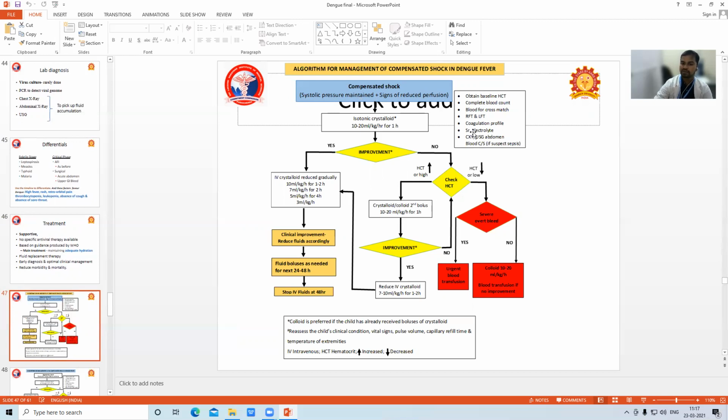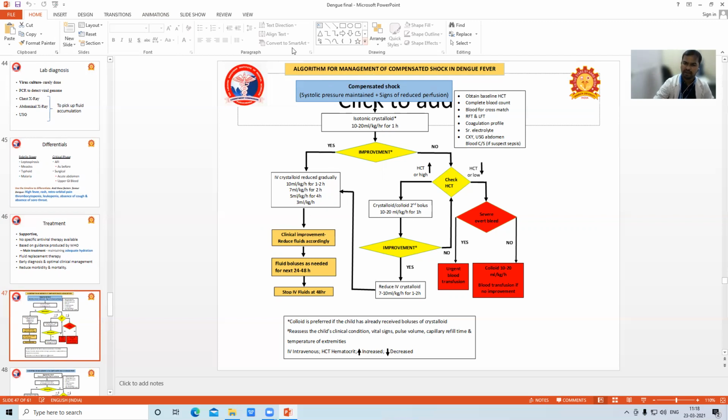Once the patient comes, we should obtain all the investigations: hematocrit, CBC, blood for cross-matching, renal function test, liver function test, coagulation profile, serum electrolytes, chest X-ray, ultrasound abdomen, and blood culture if you suspect sepsis. First, secure an IV line immediately, ABC, and give isotonic crystalloids, 10 to 20 ml per kg per hour for 1 hour.